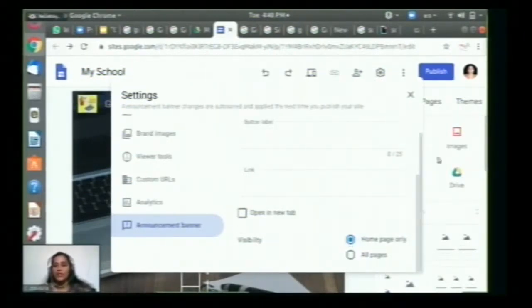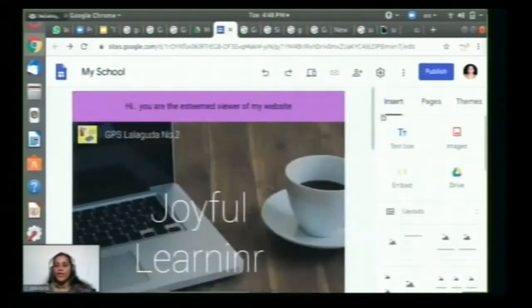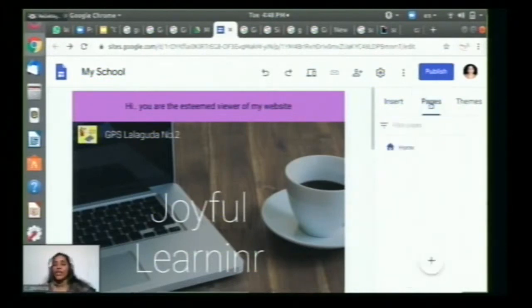So this is the visibility. Whatever changes we are making, we can preview that again. Yes, again you can go and preview. And now actually this is more important, how to create the pages inside the website. So only one page that is named as home is here.